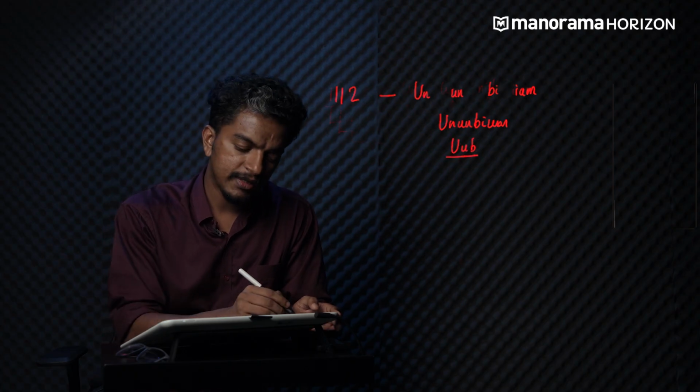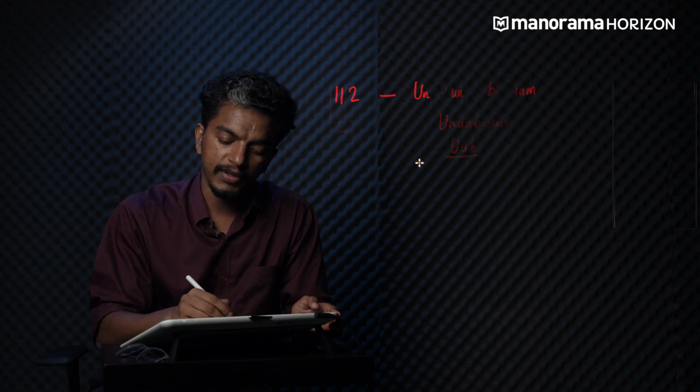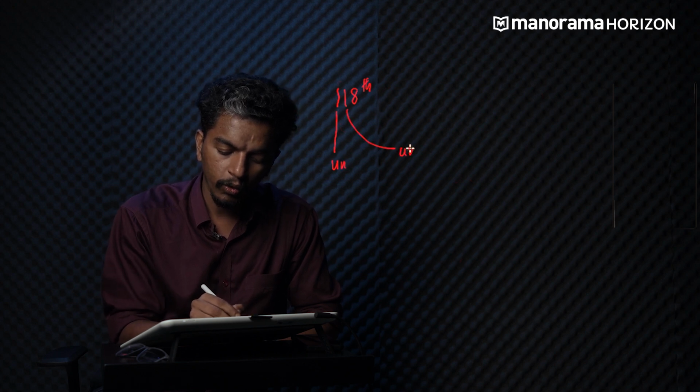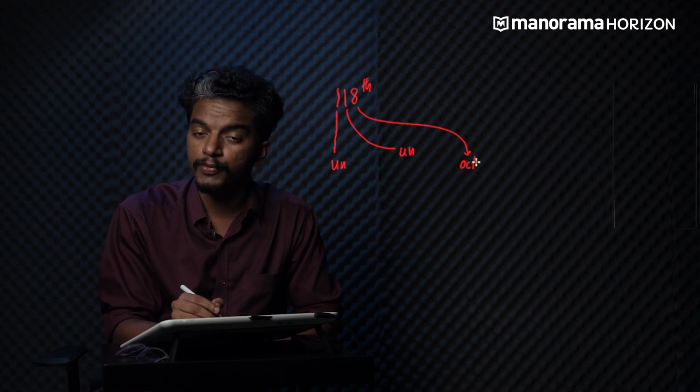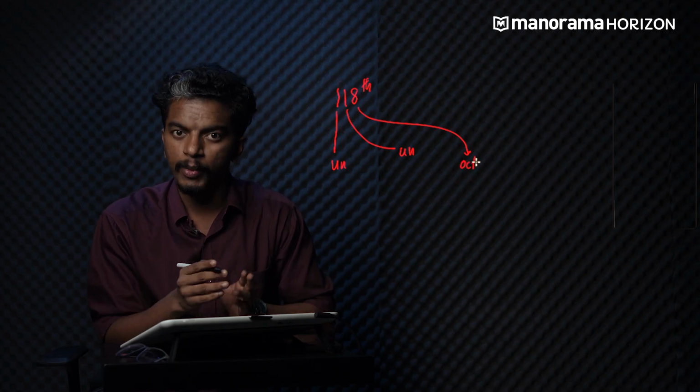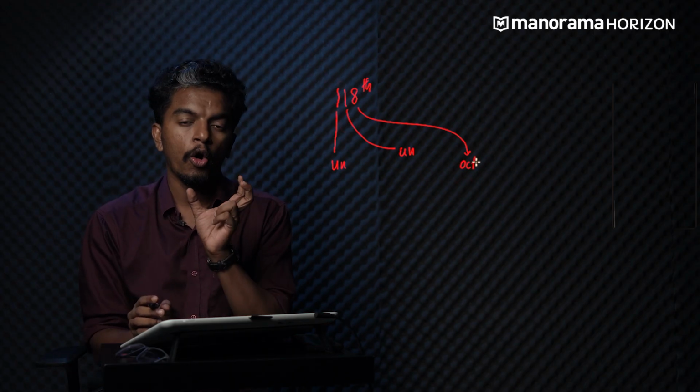Easy, right? Let's discuss the last atomic number of this series, the 118th element. What will be the name of this element? First start with the root words. For one, we will have un. For the second one also we will have un. And finally we will have oct, which corresponds to 8. The number 8 corresponds to the root word oct.